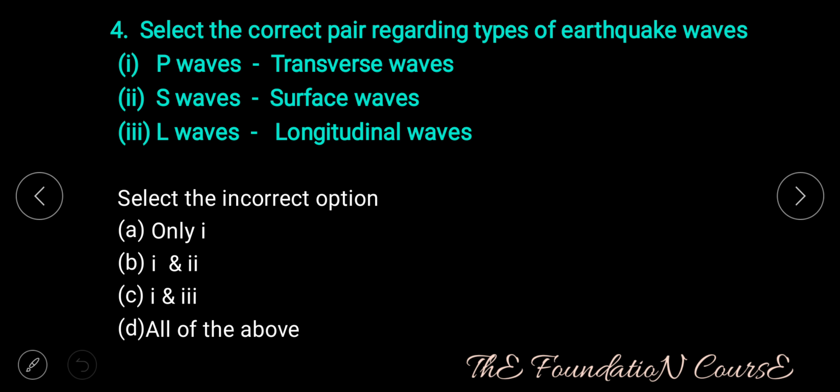Question number 4. Select the correct pair regarding types of earthquake waves. 1. P waves, also called transverse waves. 2nd. S waves, also called surface waves. 3rd. L waves, also called longitudinal waves. Select the incorrect option. Option A, only 1. Option B, 1 and 2. Option C, 1 and 3. Option D, all of the above.